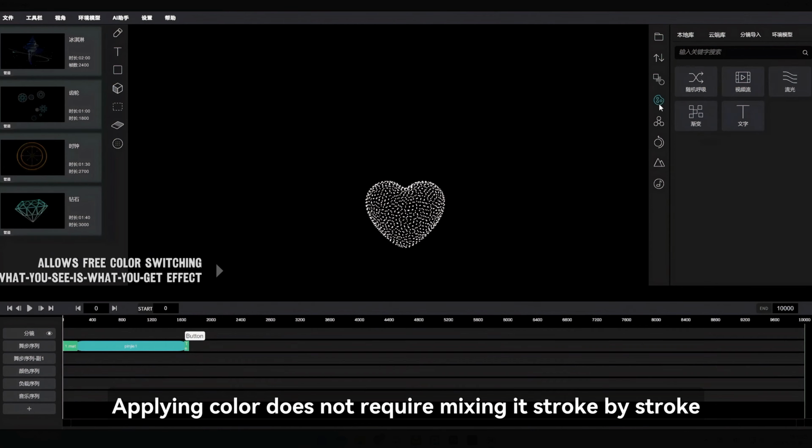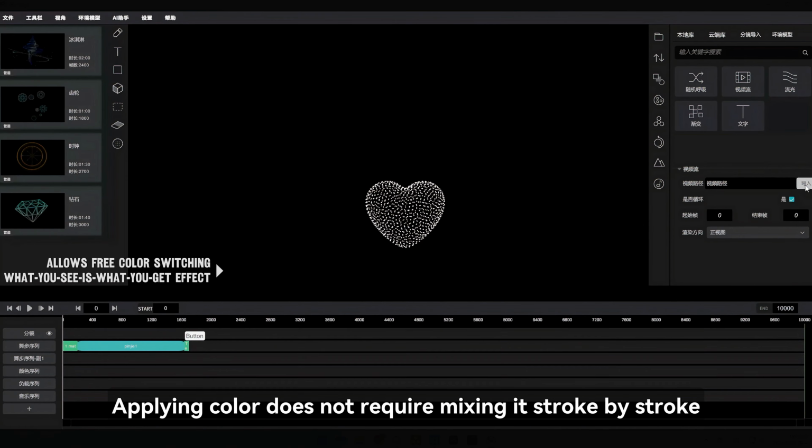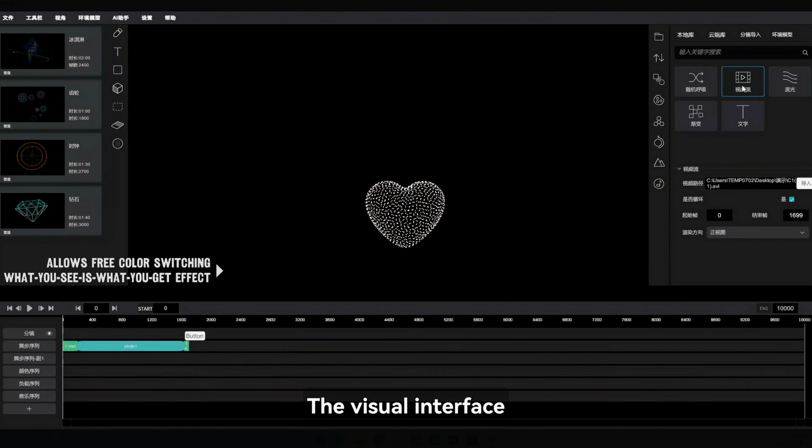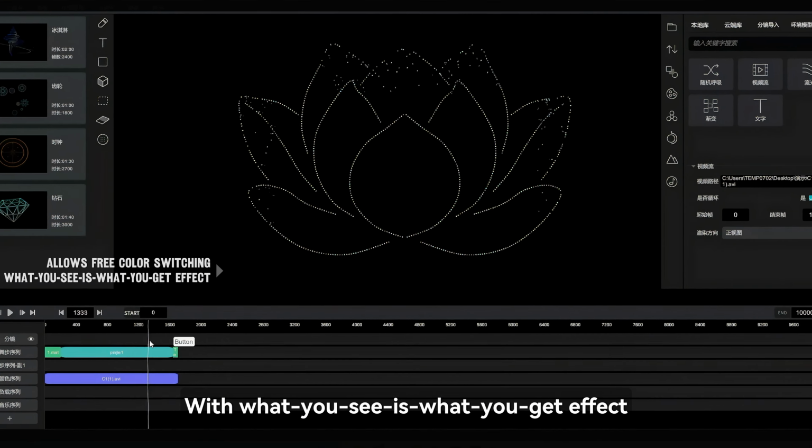Applying color does not require mixing it stroke by stroke. The visual interface allows free color switching, with what you see is what you get effect.